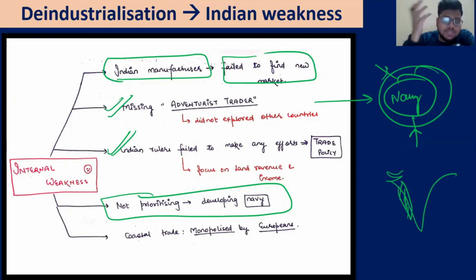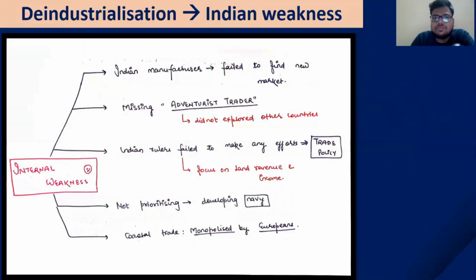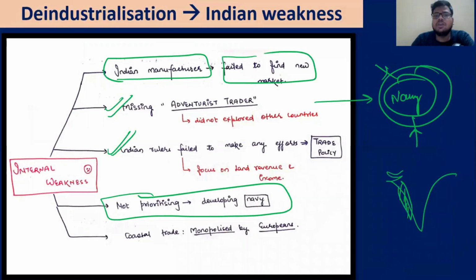For example, we have seen the story of the Portuguese in the very first session, how the Portuguese went about conquering places, especially on the western coast of India. Why? Because they had the navy, and they saw the opportunity, because no ruler was doing the coastal trade properly, or it was not prioritized by the Indian rulers, and they went ahead and took it up. So yes, there were a lot of problems with Indian weaknesses as well. So this is the idea behind deindustrialization.